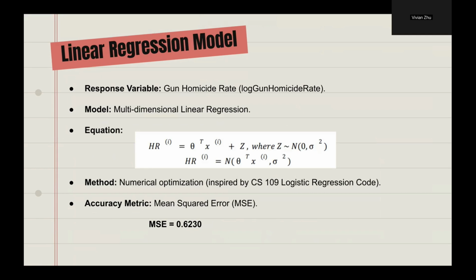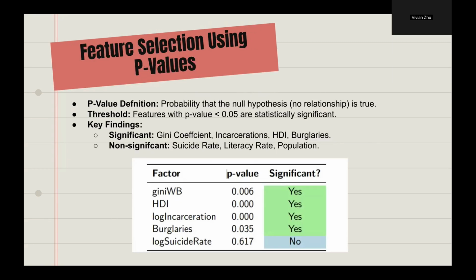I used a multidimensional linear regression model to model the gun homicide rates with the equation HR equals theta transposed x plus z, where z is the normal distribution. The model was optimized numerically, and it followed the lecture code in CS109, achieving a mean squared error of 0.623. This low error indicates strong predictive power, but the real breakthrough came from the feature selection using p-values.